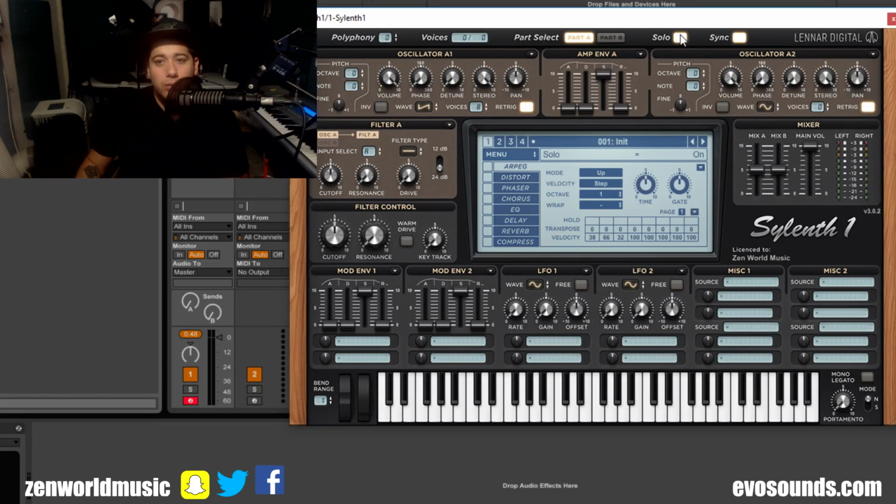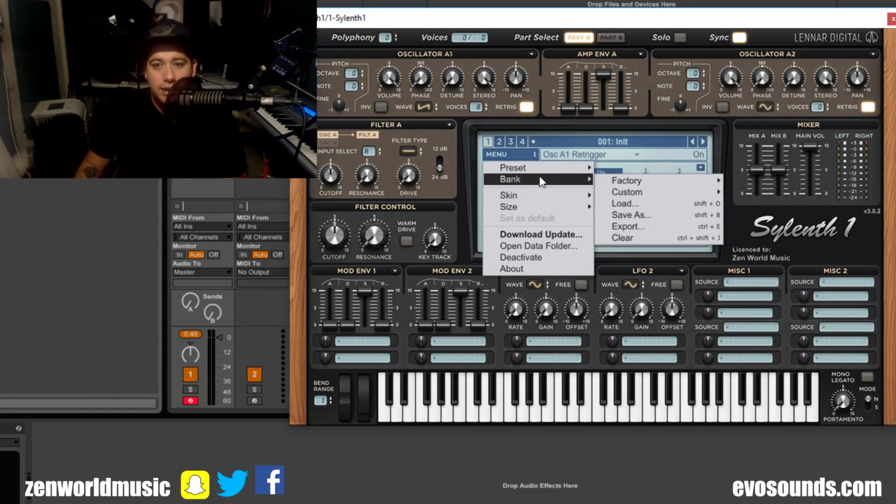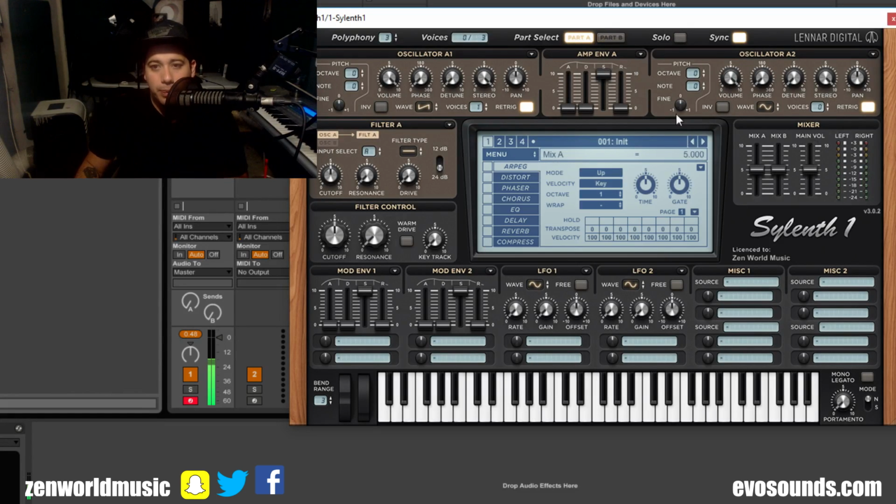Next to it is the solo. Fairly easy. All it's going to do is it's going to solo the part you're on. And this is going to let us know, let's say, we want to solo this. We solo it. Now, if we go to part B and we play something, you're not going to hear anything. However, if we add like a square, a triangle, without the solo, they play together. But with the solo, you only hear one part. And this is great for hearing your layers.